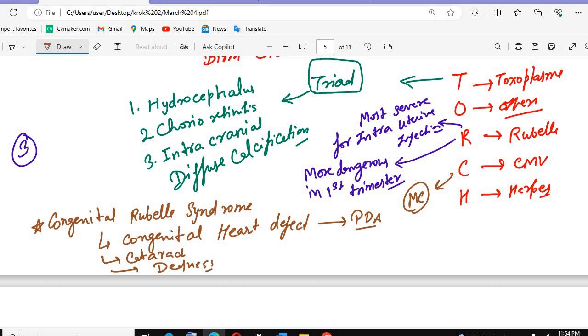Okay, now you understand "pyar mein andha behra". What is that? If there is a defect in the heart, "pyar mein", then what happens? Blind and deaf, that is, cataract and deafness. "Pyar mein andha behra", that is the PDA. Congenital rubella syndrome.